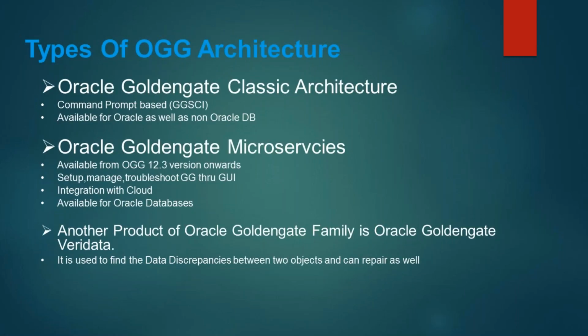Another point I want to mention here is that the market share of classic architecture is obviously higher than microservices architecture as of today.